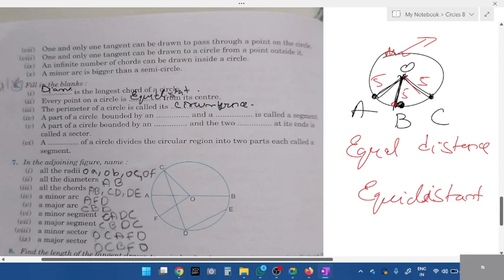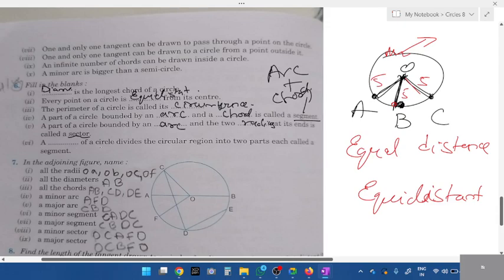Okay, what do you call a segment, students? A segment is made up of what? Arc plus chord. A part of the circle bounded by an arc and a chord. What is a sector? A part bounded by an arc and two radii. Remember, with the diagram I explained all this? That is why you have to concentrate.